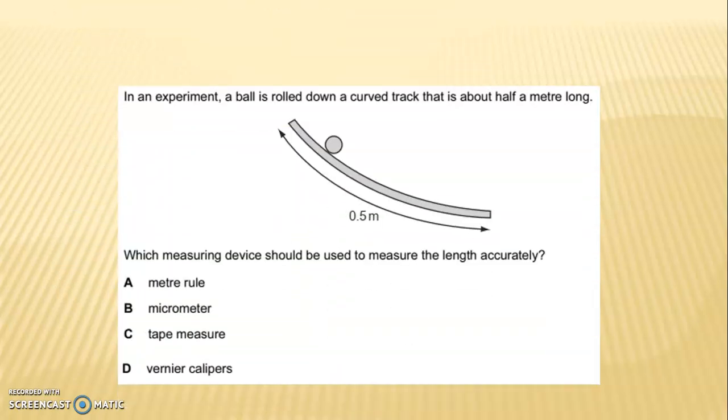In an experiment, a ball is rolled down a curved track that is about half a meter long. Which measuring device should be used to measure the length accurately? A. Meter rule. B. Micrometer. C. Tape measure. And D. Vernier caliper. The correct answer is C. Tape measure.